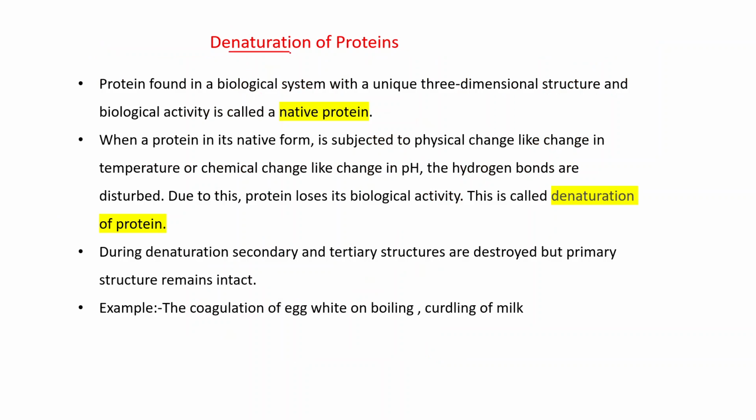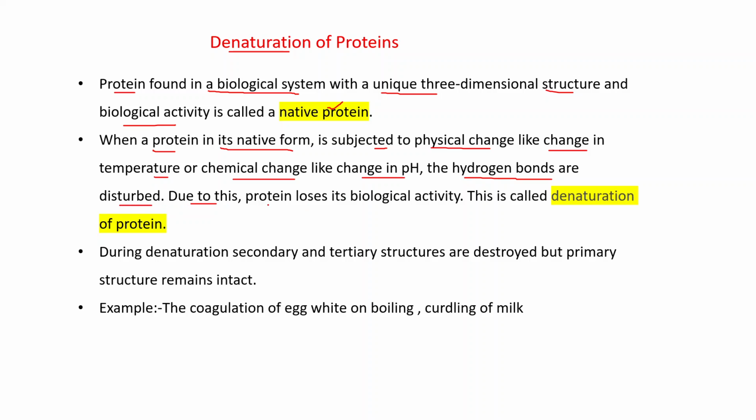Then denaturation of proteins. A protein found in a biological system with a unique three-dimensional structure and biological activity is called a native protein. When a protein in its native form is subjected to physical change like change in temperature or chemical change like change in pH, the hydrogen bonds are disturbed.